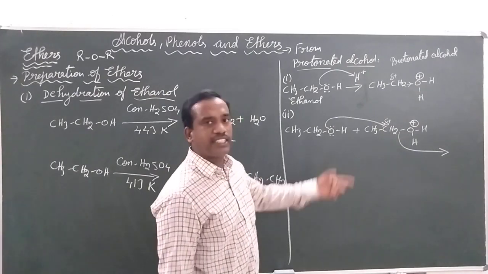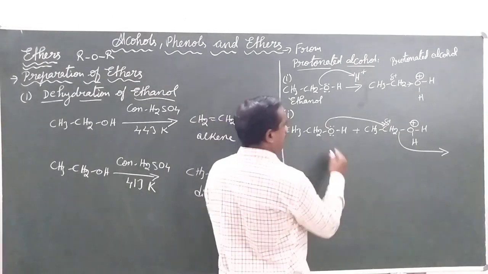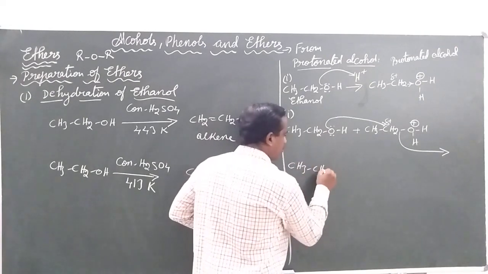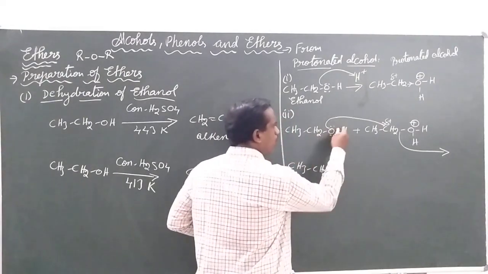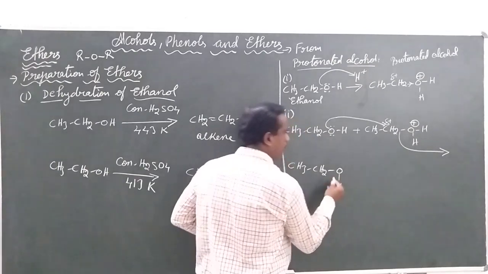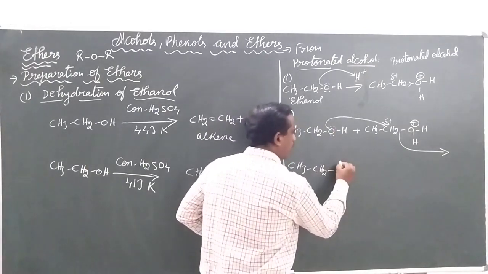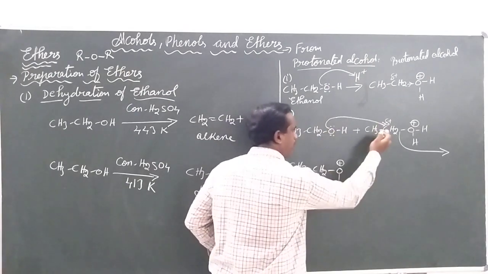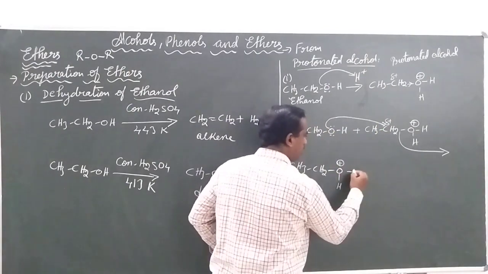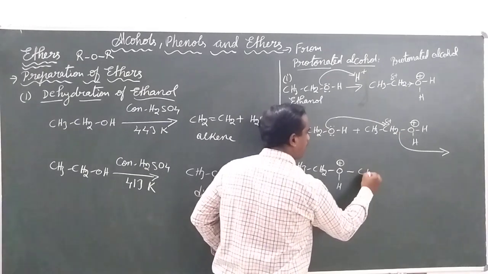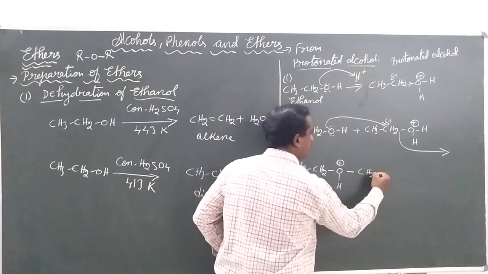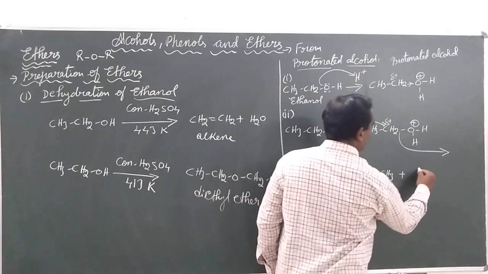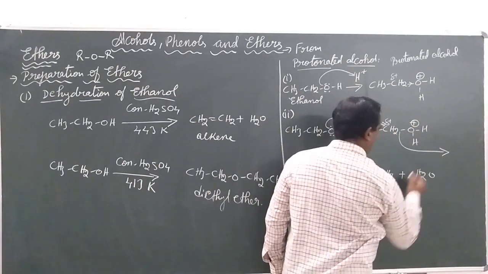So let us see the next equation. What are we going to get here? CH3CH2O, with the hydrogen written below. The lone pair was donated, so the oxygen gets a positive charge. Now there is a bond between the oxygen and the carbon of CH2CH3, and the other group is removed in the form of water.